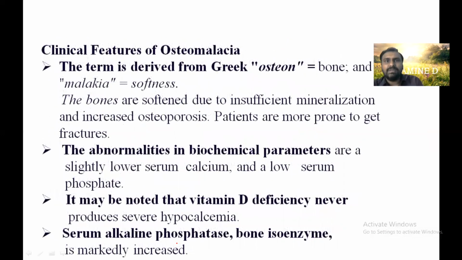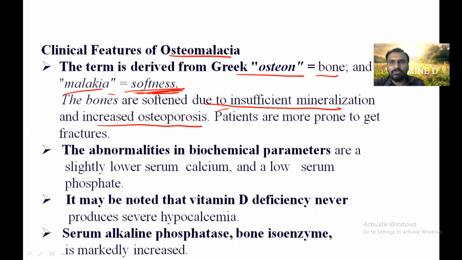Okay, don't worry. And osteomalacia, it is derived from the Greek word osteon, that means bone. There is a bone softness. Malacia means softness. So the bone has insufficient mineralization, and it causes osteoporosis in adults. And it will lead to low serum calcium and phosphorus and increased alkaline phosphatase.